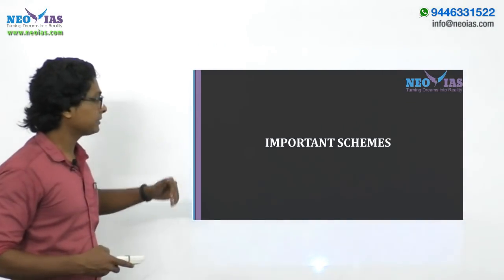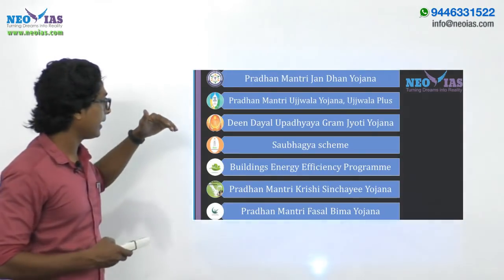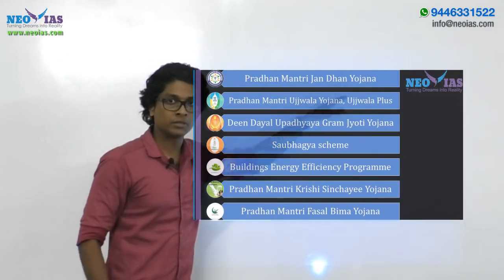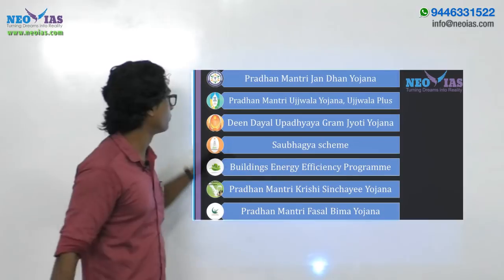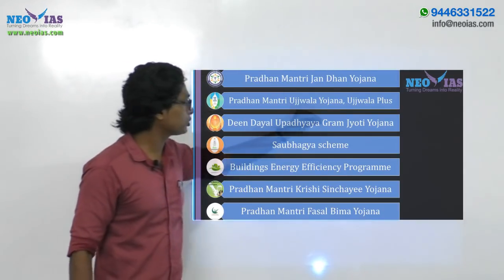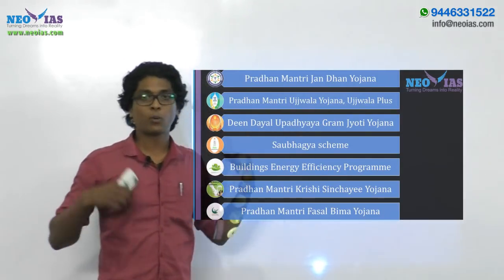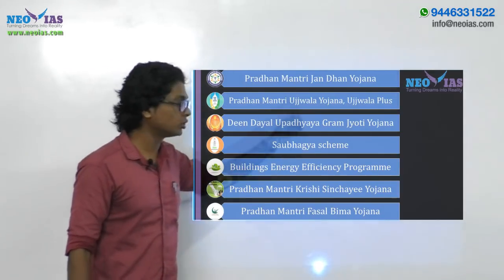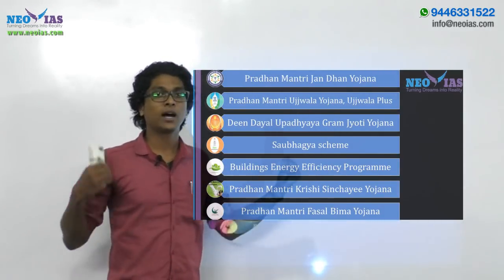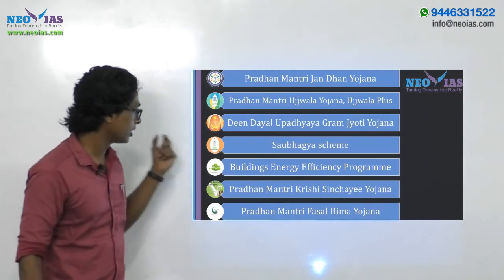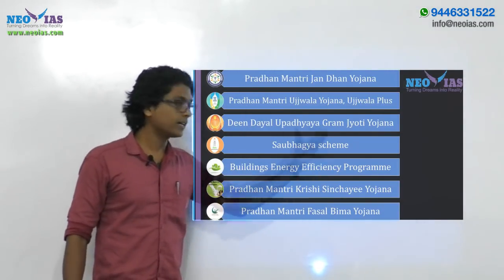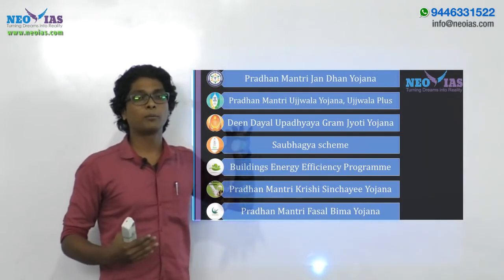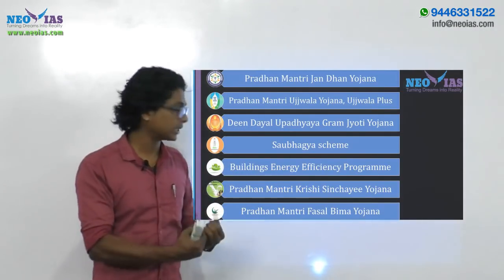Now, the important schemes which are pointed out in this chapter 5, right? Pradhan Mantri Jan Dhan Yojana, the financial inclusion scheme. Okay, Pradhan Mantri Ujjwala Yojana and Ujjwala Plus, providing LPG connections. Now, Deen Dayal Upadhyaya Gram Jyoti Yojana, for 100% electrification. Now, the Saubhagya scheme, right, providing last mile connectivity and complete electrification, right?